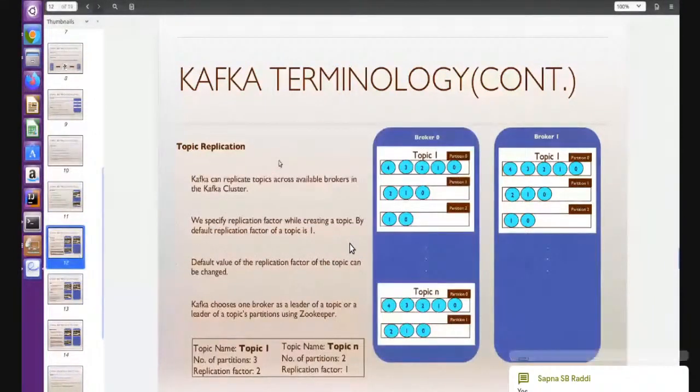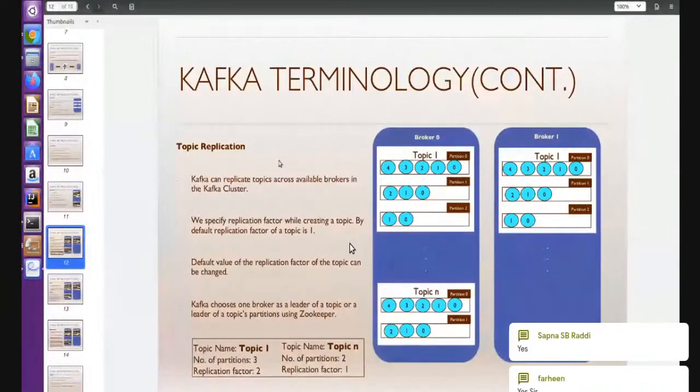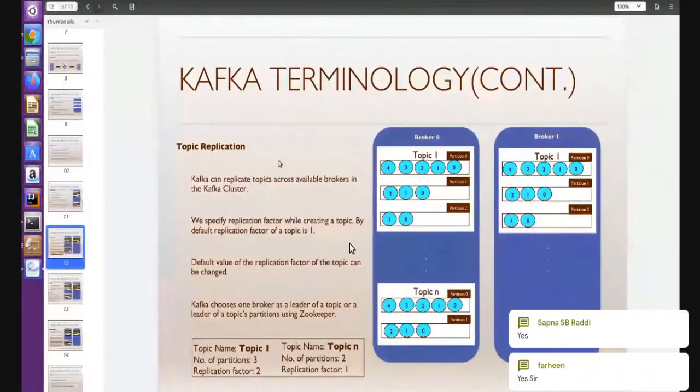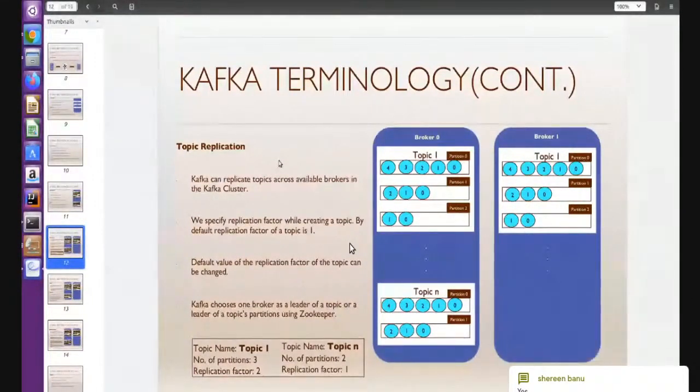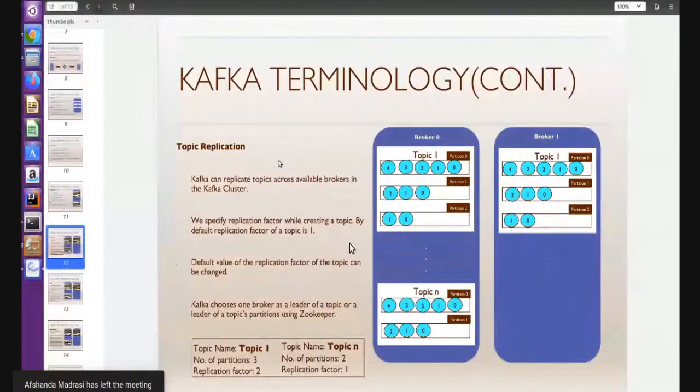Let's move to the next slide. Replication is an important part of a distributed system. That's the reason our system is fault tolerant and highly available. It means Kafka will create a replica of the topic on multiple servers. Let's say I have 2 brokers, broker 0 and broker 1, in our Kafka cluster. Kafka can replicate topics across the available brokers.